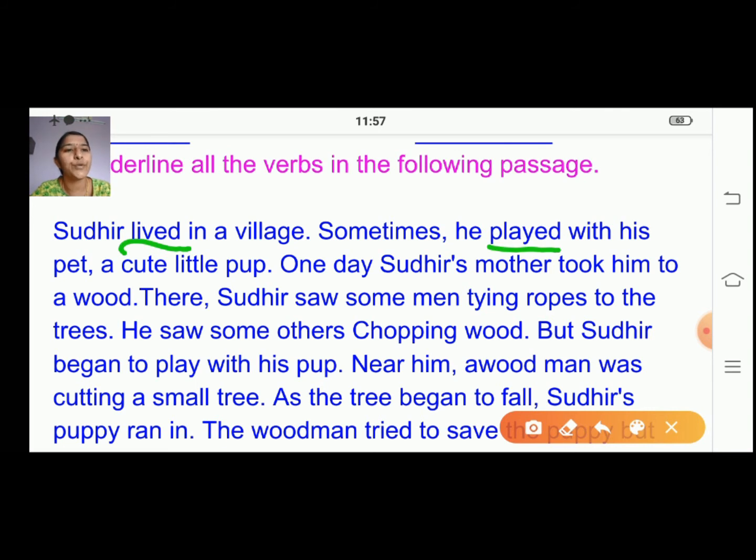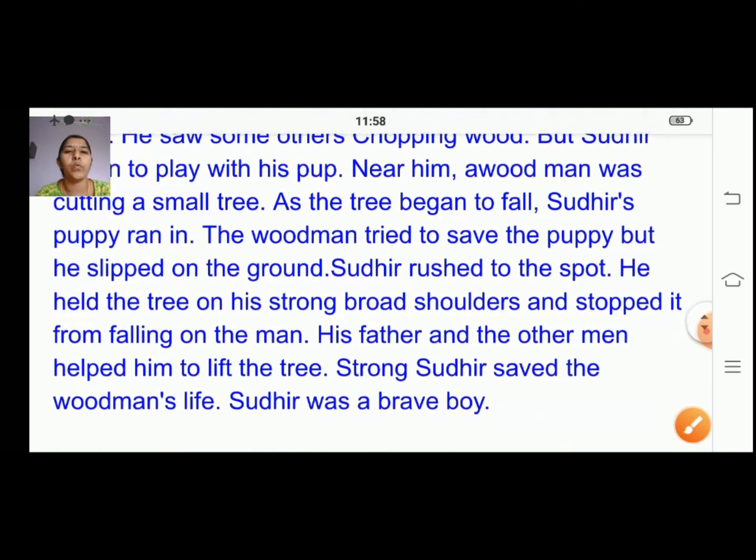One day Sudhir's mother took him to a wood. Right, what did she do? Took. So it will be a word there. Then there Sudhir saw some men tying ropes to the trees. Tying. So whatever actions they are doing. So similarly, like this, you are going to go through, read the sentence, and underline the verbs there. Right, children? So you are going to continue reading and underline the verbs. You complete this underlining part by yourselves. Right? So now we'll move on to the next one.